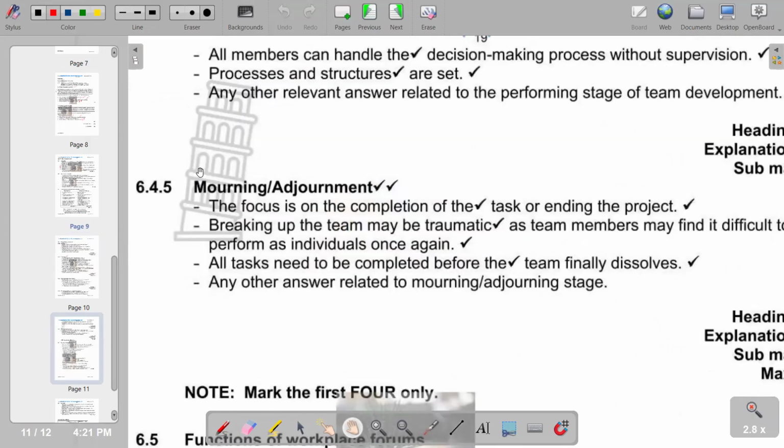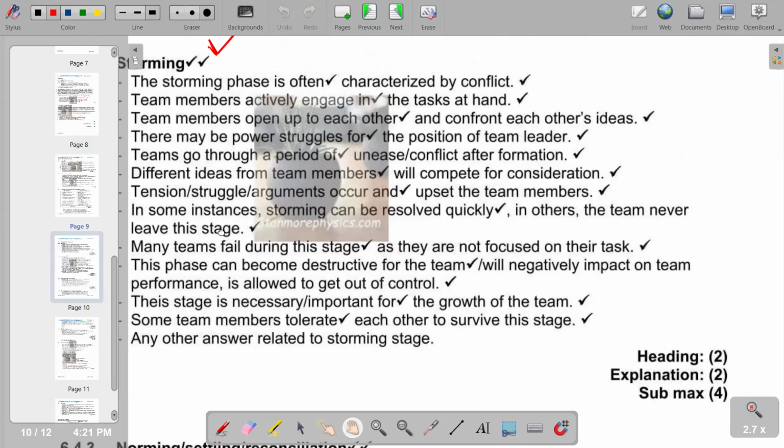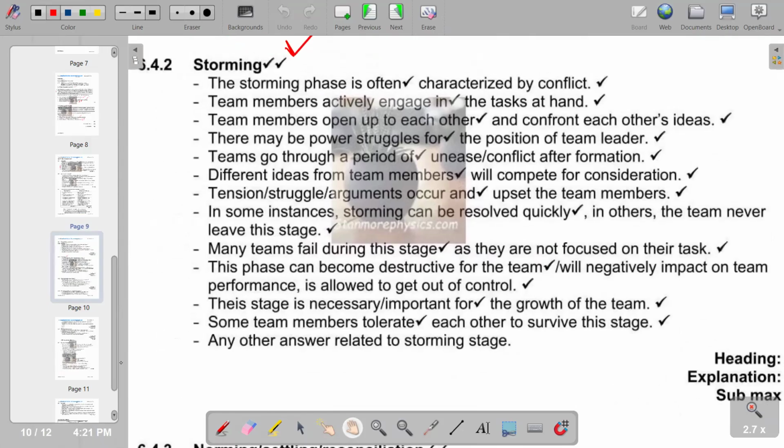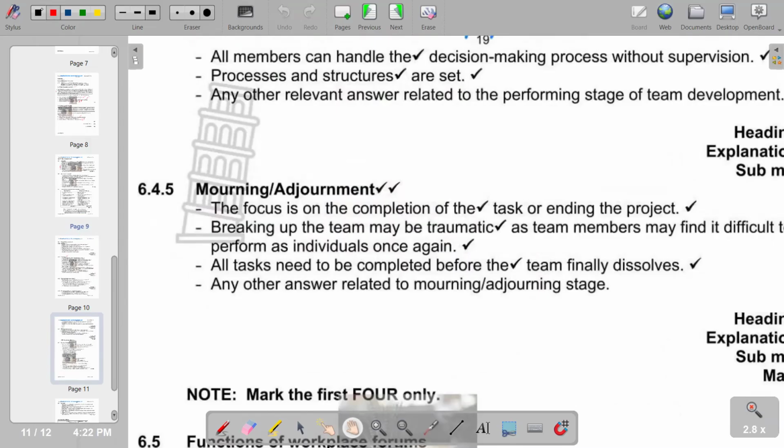Then we've got a continuation of the storming stage. Then we've got the mourning or adjournment stage.